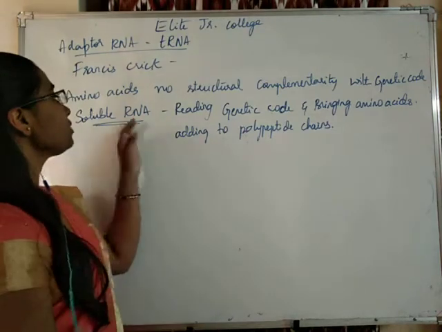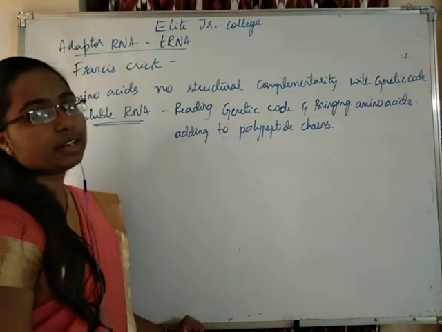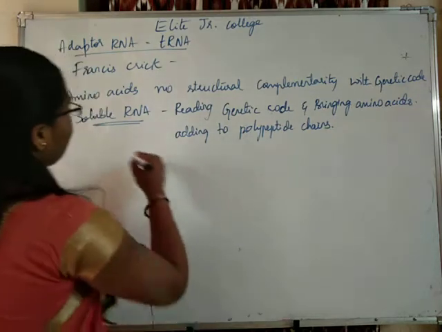Okay, so that was a soluble RNA. Later on, this soluble RNA was identified to be tRNA.